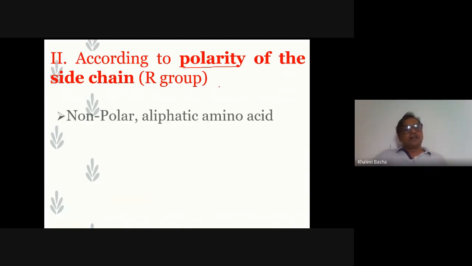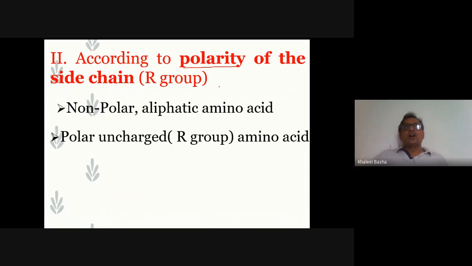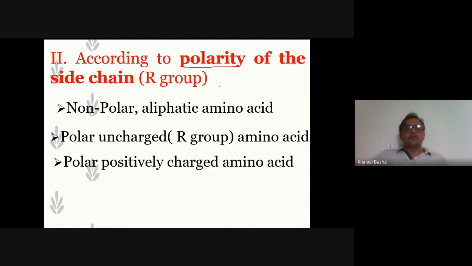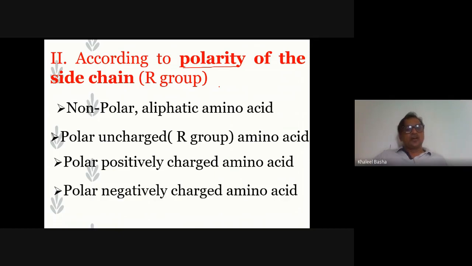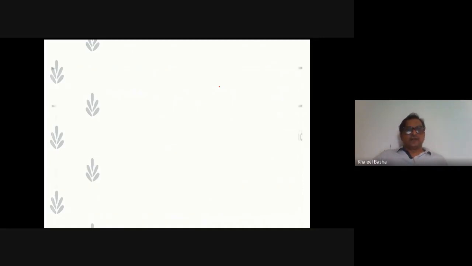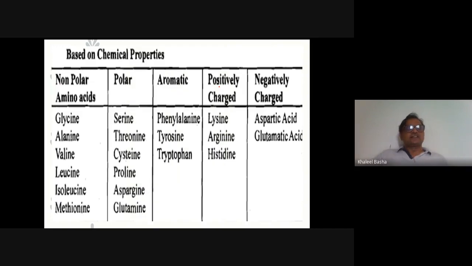So: non-polar aliphatic amino acids, polar uncharged amino acids, polar positively charged, polar negatively charged, and aromatic amino acids. These are the 5 classifications based upon polarity. One by one we can see now. Based on chemical property, that is the polarity of the R group: non-polar amino acids are glycine, alanine, valine, leucine, isoleucine.